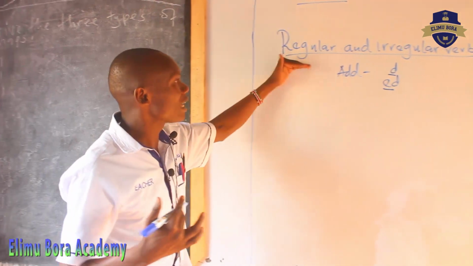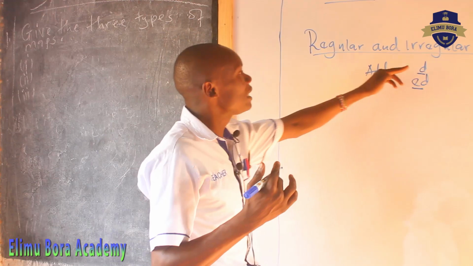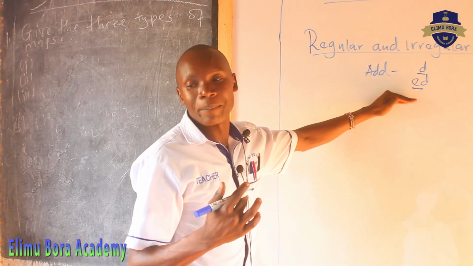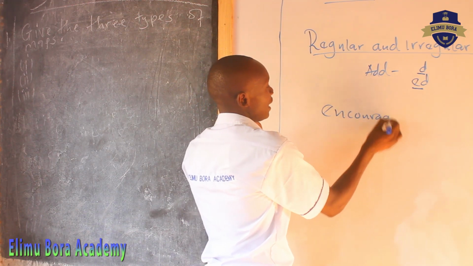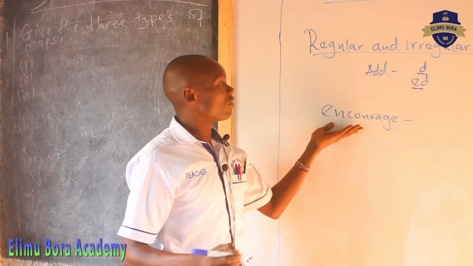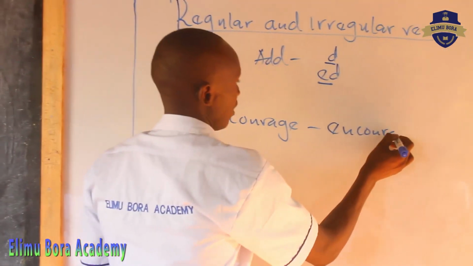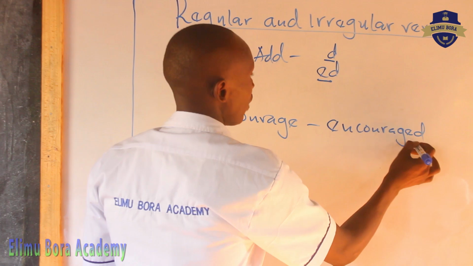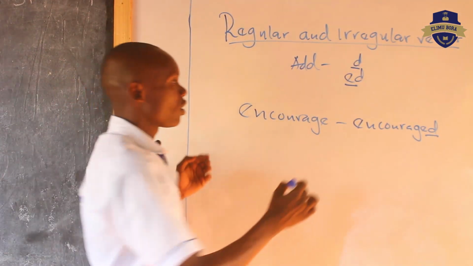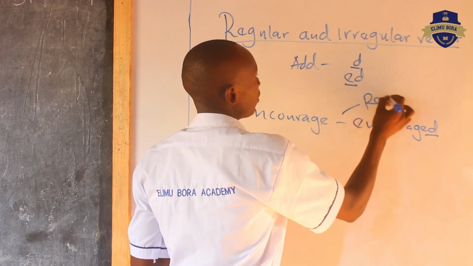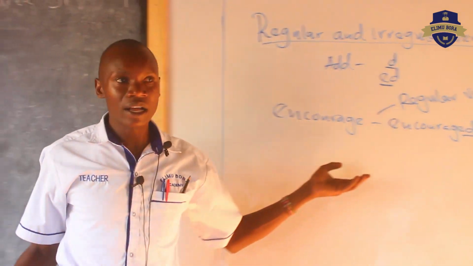So when we are talking about regular verbs, they form d or ed in the past tense. For example, if you have the word encourage, the past tense of the word encourage is encouraged. So you add d. Are you together? So such words are what we call regular verbs.